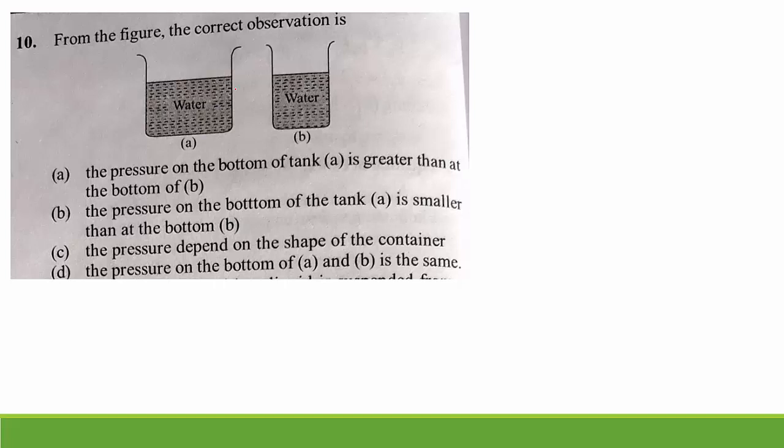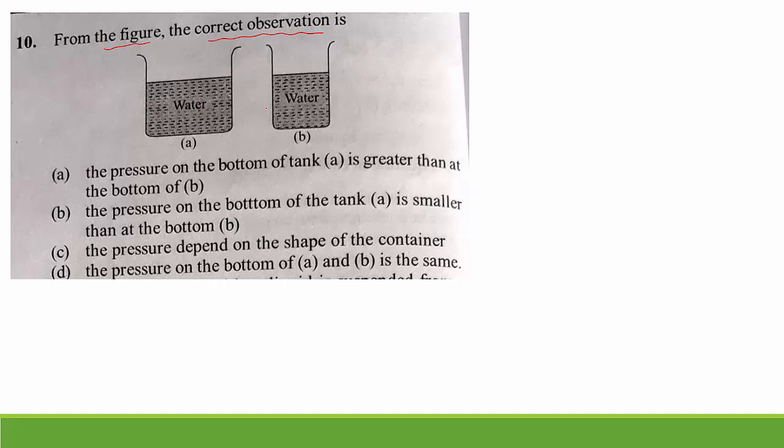Then tenth question. From the figure, the correct observation is. Observe this given diagram. In the first diagram, the vessel contains water, but it has a larger cross-sectional area.